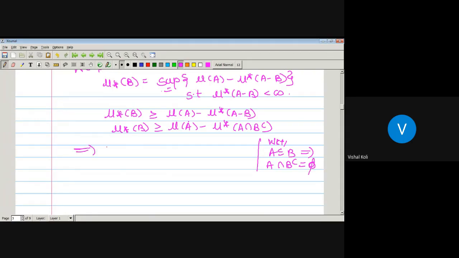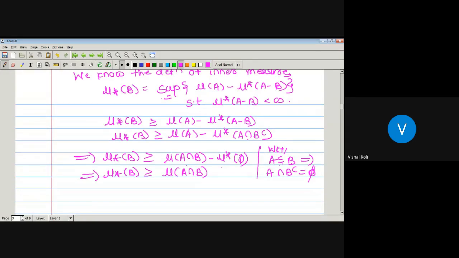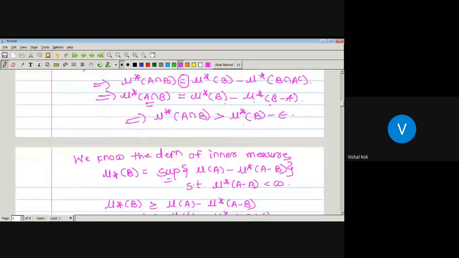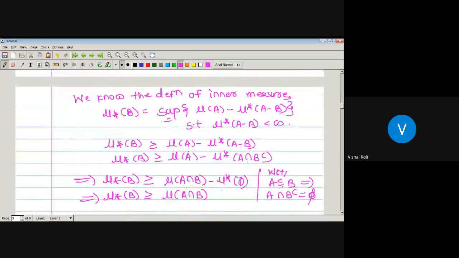So, which implies inner measure of B is greater equal by. As A is a subset of B, then measure of A can be written as measure of A intersection B. Since A is a subset of B, A minus outer measure of A intersection B complement will be empty set. Then what is the outer measure of empty set? 0. Is greater equal by measure of A intersection B, and outer measure of empty set will be equal to 0. Now measure of A intersection B, but measure of A intersection B is nothing but outer measure of B minus epsilon.